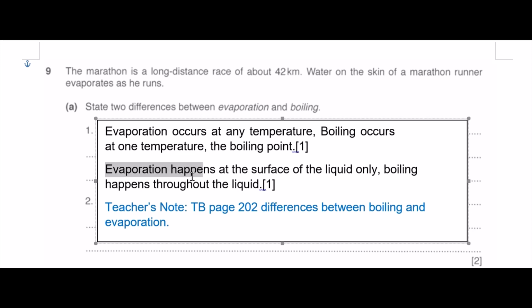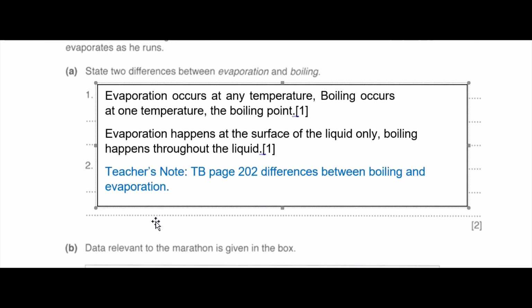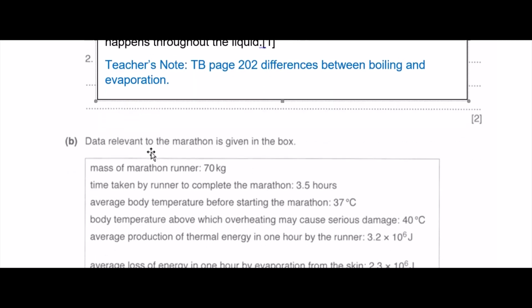So again, for the second point, I use a generic statement. Evaporation happens at the surface of the liquid only. I didn't use water here. And boiling happens throughout the liquid. So that will be 2 marks. You can see this is an easy 2 marks. So not all database questions are difficult.